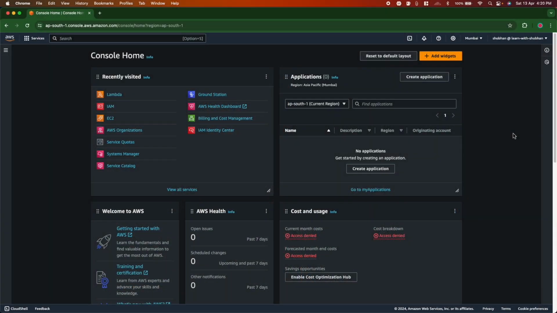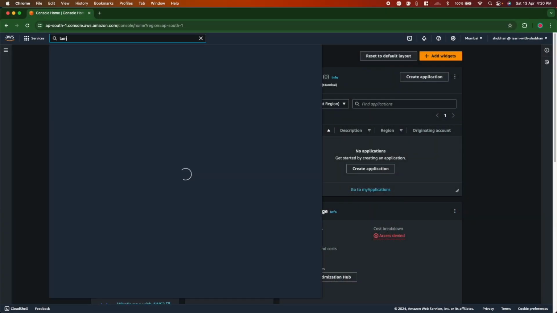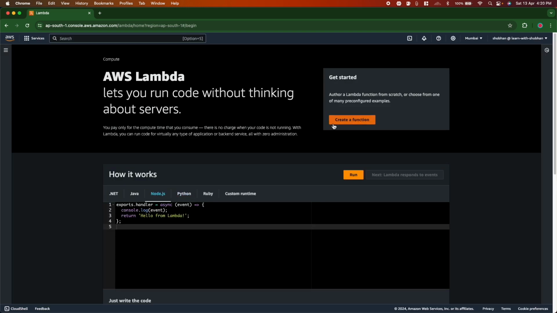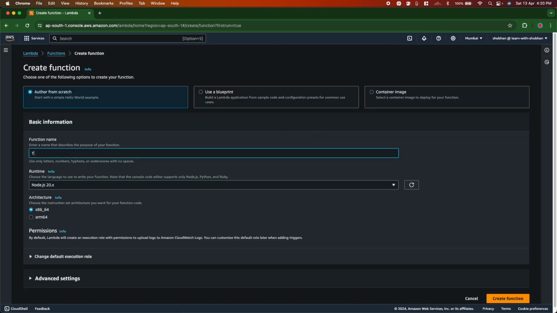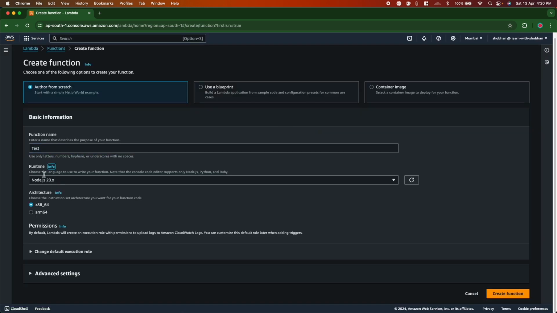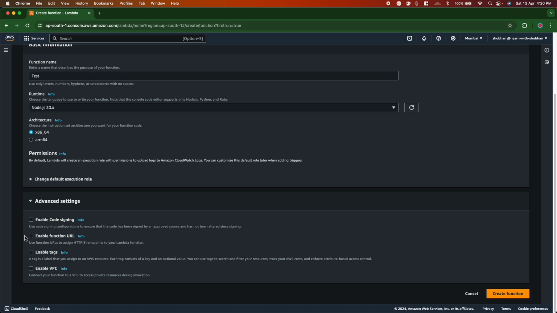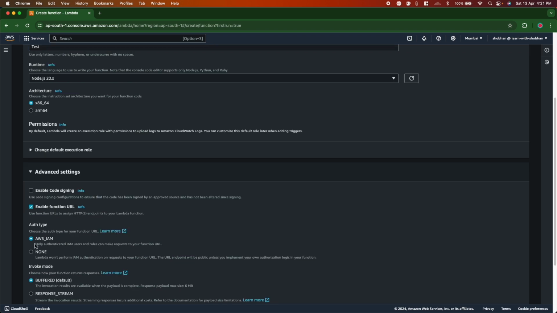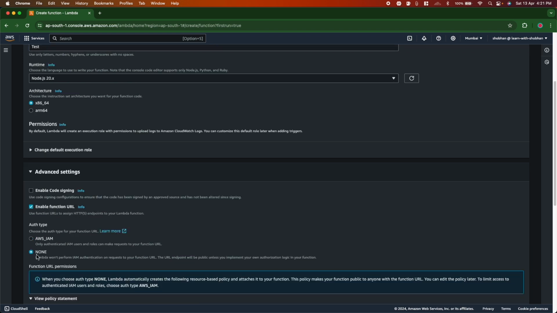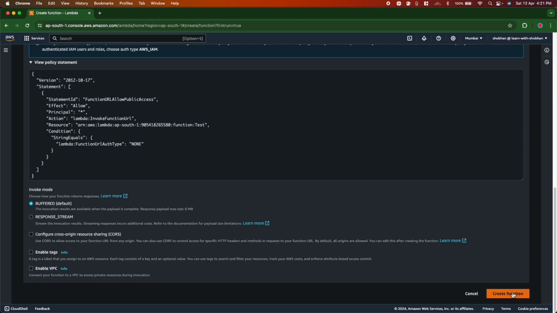All right, so I'm at my AWS console. Let me search for Lambda here and hit create a function. Let me call it test. And for the runtime, I'm choosing Node.js. Architecture x86 is fine. In the advanced settings, I need to turn on this function URL. And for authentication type, I'm not blocking the function for anyone, so none is fine. All right, hit create function.